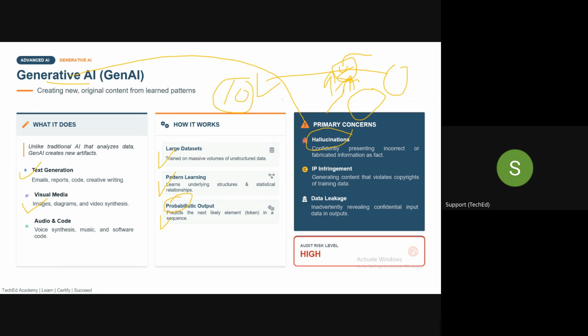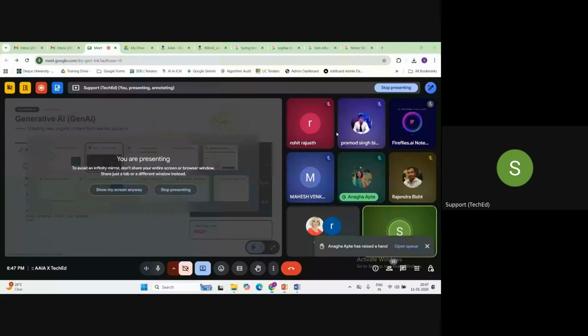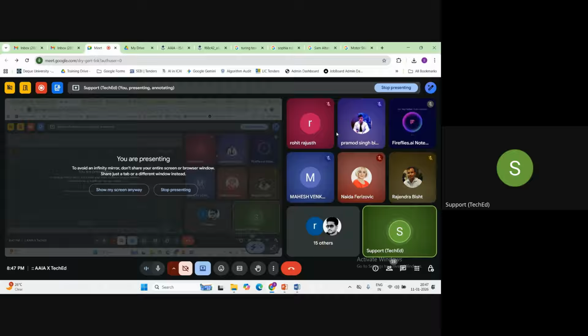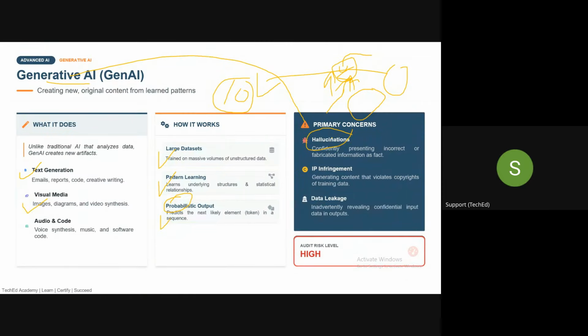In this case, the AI model has hallucinated. For example, if you ask the AI model something on which it was never trained, and that data is not in its database, then it will try to give you an answer based on some probability method or some unverified fact, and that answer will be a hallucinated answer.